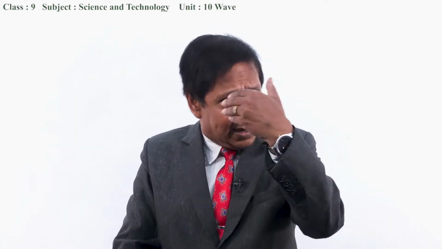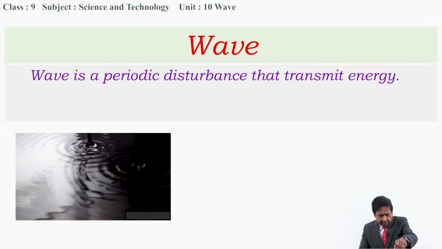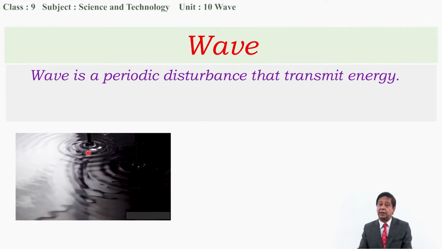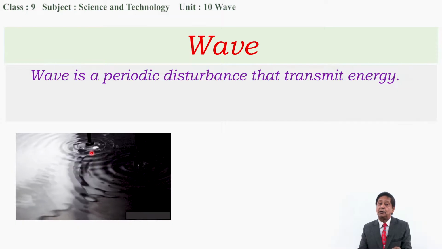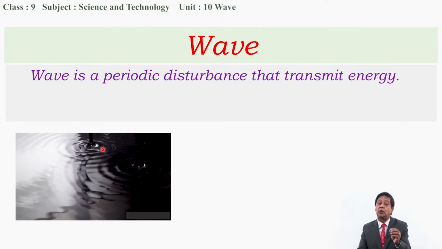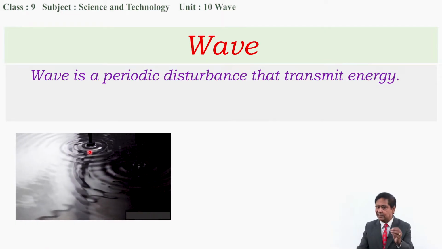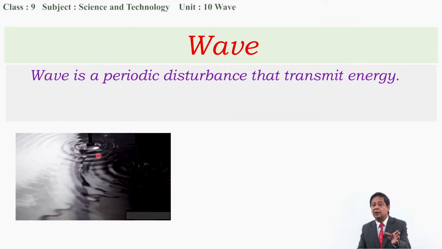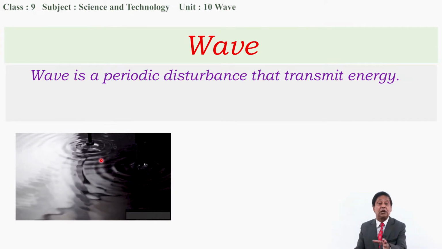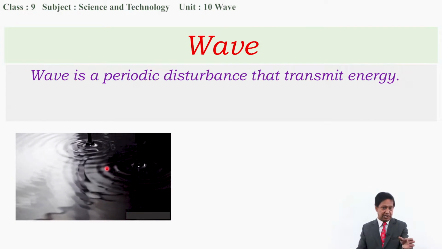Wave means carrier of energy. It carries energy from one place to another place. If there is no medium, even then the wave is produced and it carries the energy from one place to another place. That's why we can say that this is the periodic disturbance. The object is periodically disturbing the surface of water. That's why ripple of water is being produced. This is water wave, and this water wave carries energy from this point of disturbance to the edge of this pond. This is periodic disturbance produced by a vibrating body.